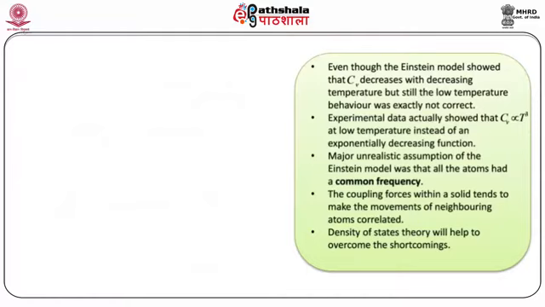The experimental data actually showed that Cv is proportional to T cube at low temperature, instead of an exponentially decreasing function as predicted by Einstein.